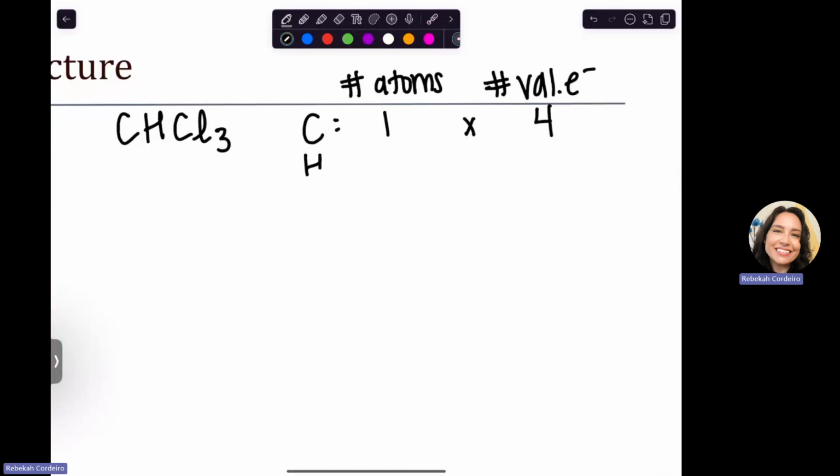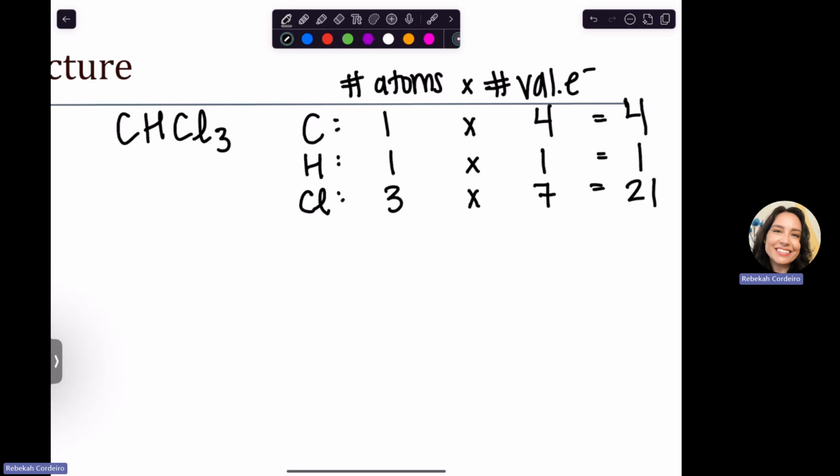So next, let's do hydrogen. Oh, and I like to add them up, just sum it up over here. Get the product of that multiplication. I have 1 hydrogen. Hydrogen has 1 valence electron, so hydrogen brings 1 total to the table. And I have chlorines. I have 3 chlorines, each with 7, so they bring 21 total electrons to the table. Then we're going to add all these up.